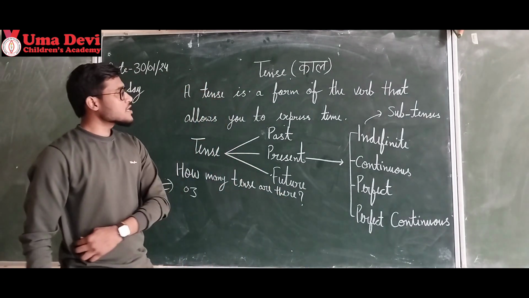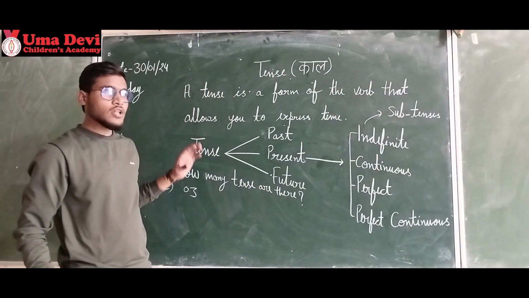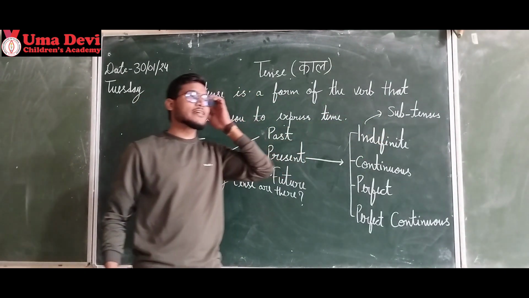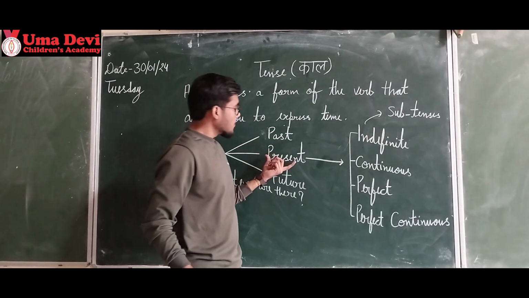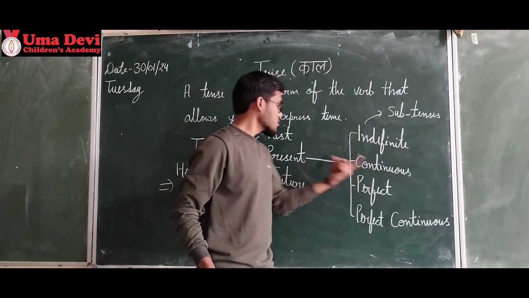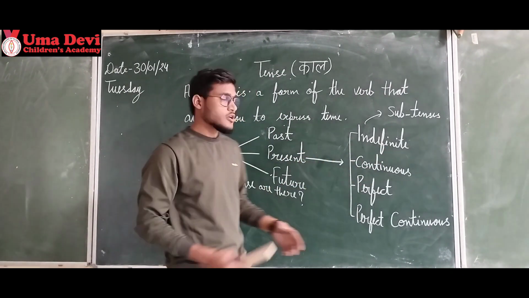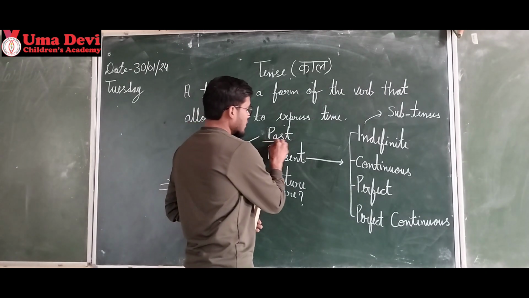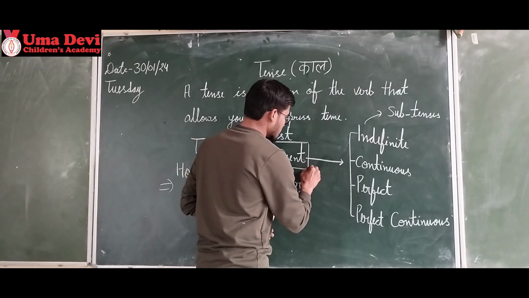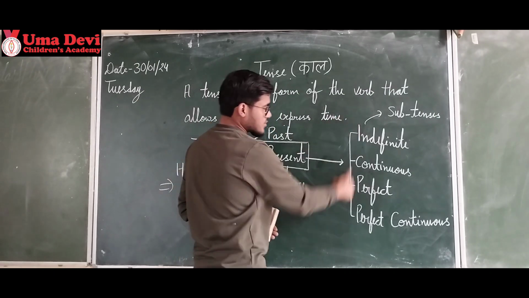Okay. So in today's class, I am just giving an overview of all the tenses and subtenses. And fully what we will study today will be present indefinite, present continuous, present perfect, present perfect continuous. This we are going to study in this class. Only this portion.